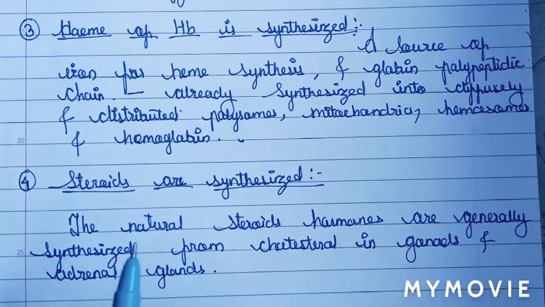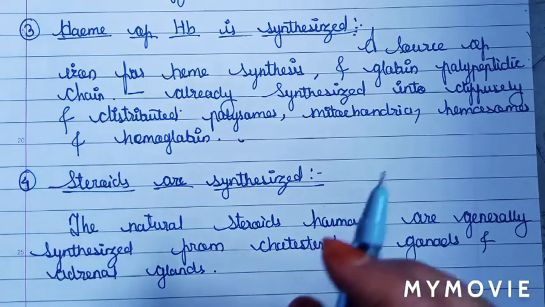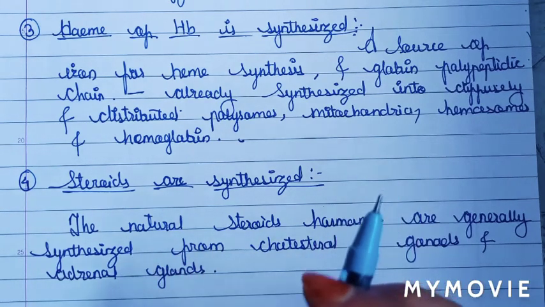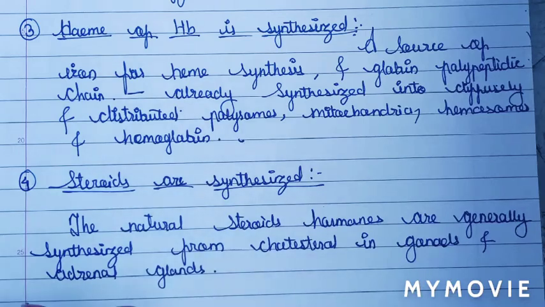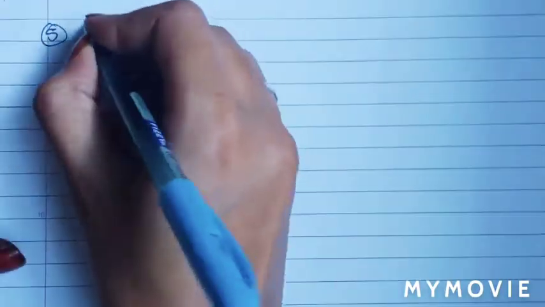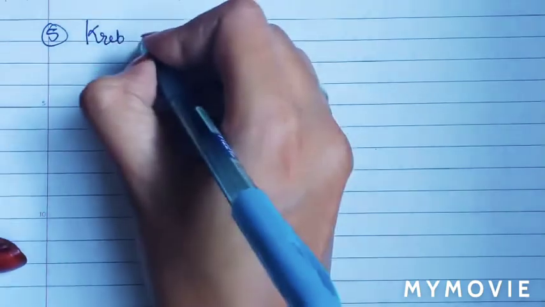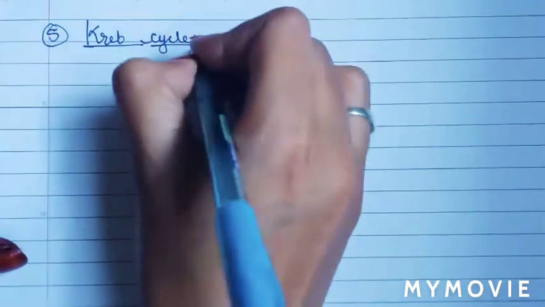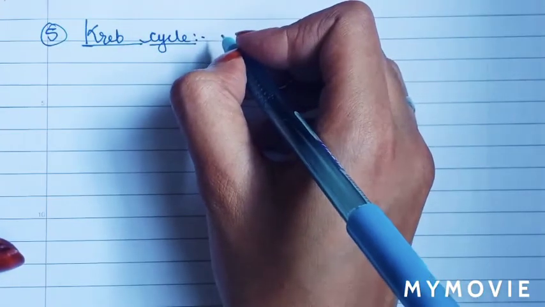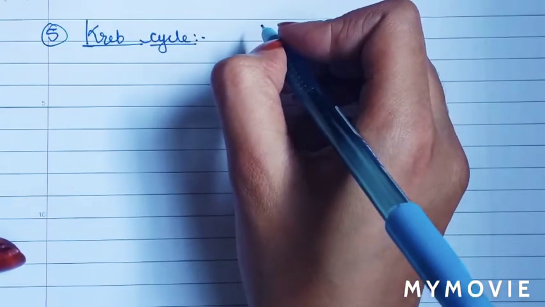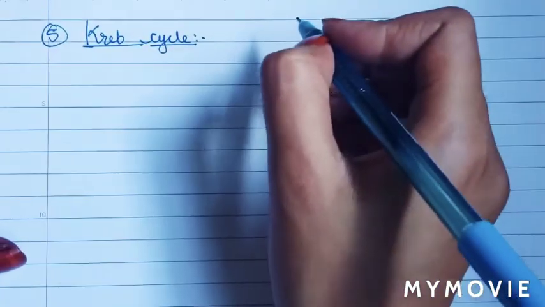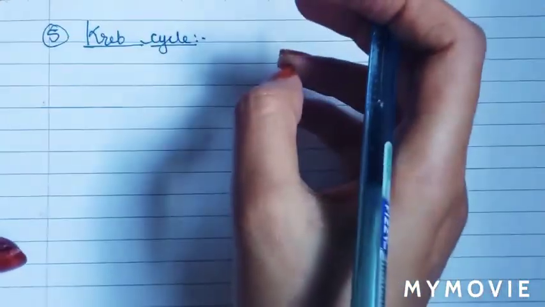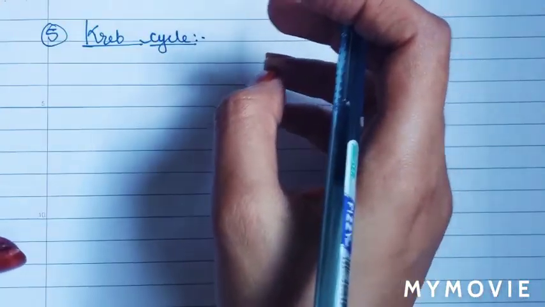These are the functions of mitochondria, and the last and important function of mitochondria is the Krebs cycle. This Krebs cycle occurs in the matrix of mitochondria and generates a pool of chemical energy, means ATP, NADH and FADH2.